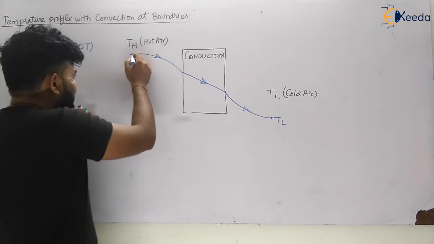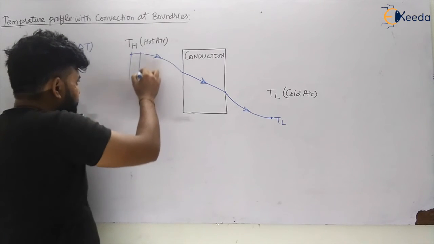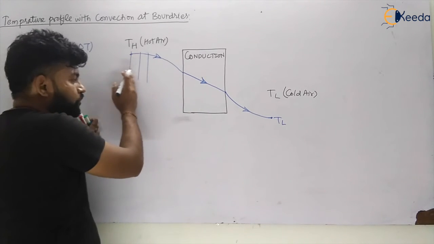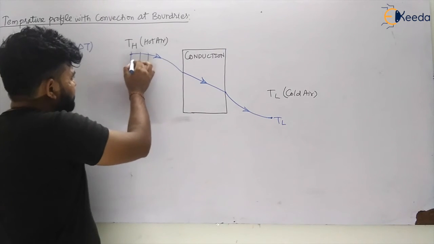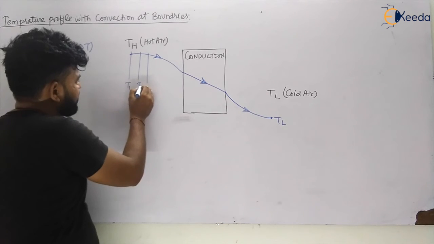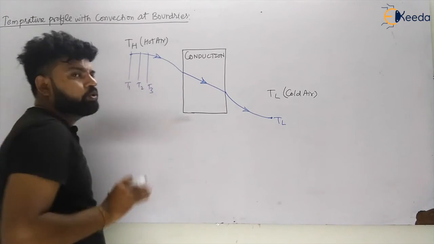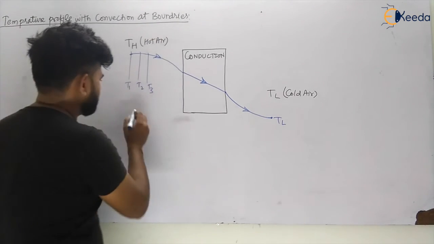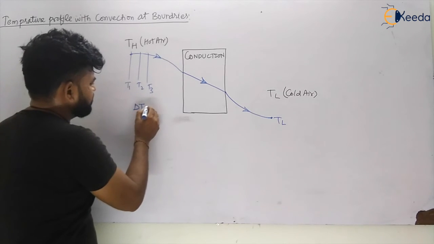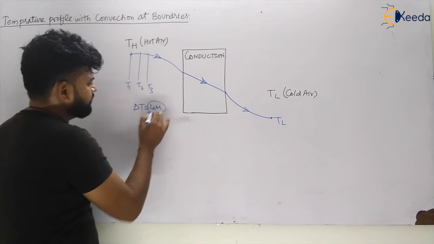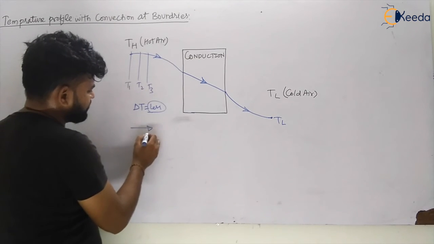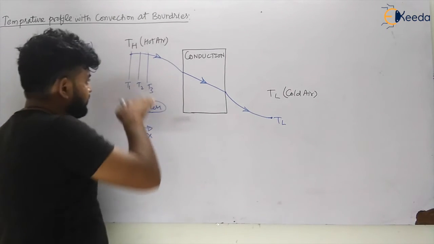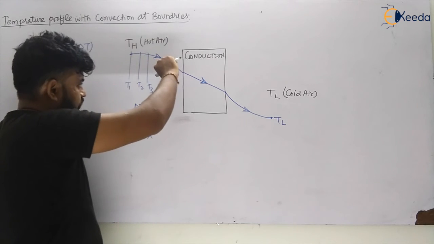Because the gases here are comparatively much hotter than this surface. The temperatures T1, T2 and T3 here will be almost similar, so delta T will be less. When delta T is less in the direction of x, it will increase slowly.